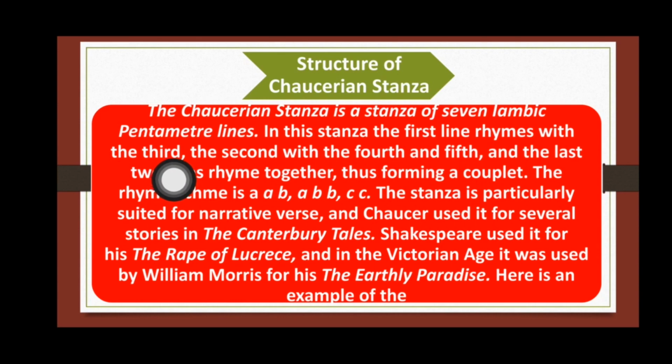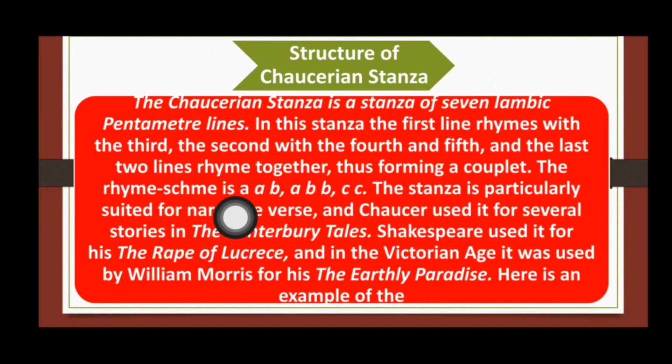And you will see that if, for example, in a poem we have Chaucerian stanza, then in each stanza, the first line will rhyme with the third one, and the second with the fourth and fifth, and the last 2 lines rhyme together, thus forming a couplet. What is a couplet? When 2 lines rhyme together. The rhyme scheme is A B A B B C C.